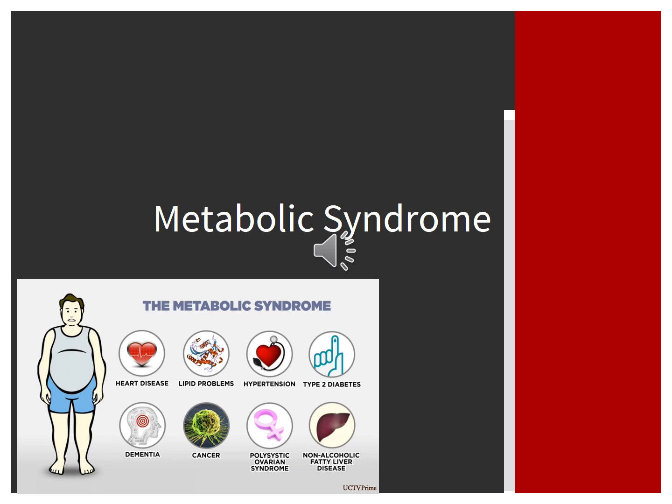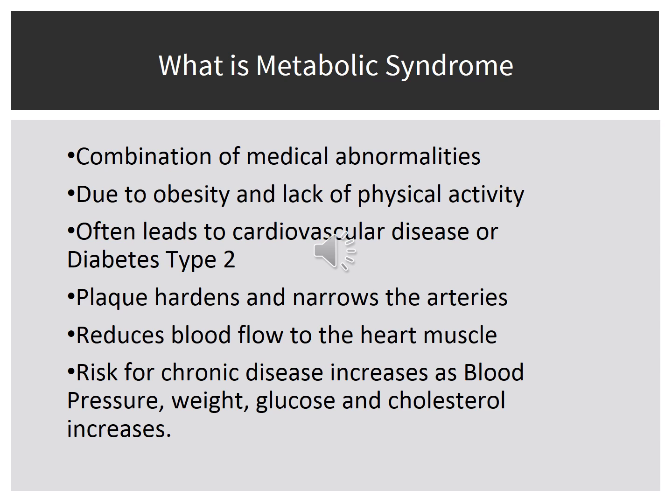Metabolic syndrome. What is metabolic syndrome? It's a combination of medical abnormalities due to obesity and lack of physical activity. It often leads to cardiovascular disease or type 2 diabetes. Plaque hardens and narrows in the arteries, reducing blood flow to the heart muscle.